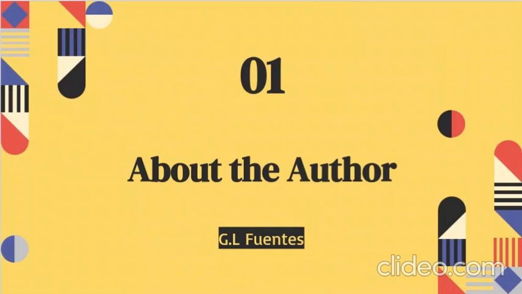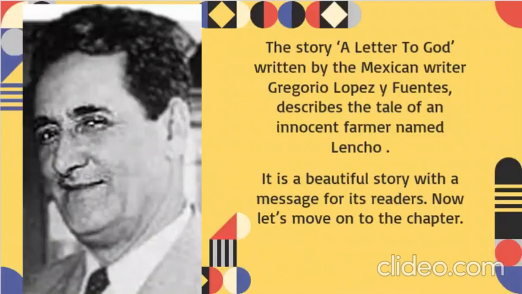First of all, about the author. This chapter is written by G.L. Fuentes. His full name was Gregorio Lopez Fuentes. This story is written by him. He is a Mexican writer. It describes a tale of an innocent farmer named Lencho. It is a very beautiful story with a message for its readers. And now we will move on to the chapter.